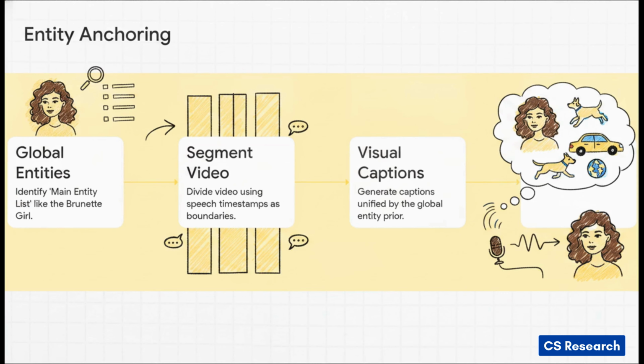Step 2, the video is segmented, but brilliantly, they use speech timestamps as the actual boundaries. This completely prevents cutting off sentences mid-word. Then, Step 3, the AI generates visual captions for each segment, but here's the kicker.